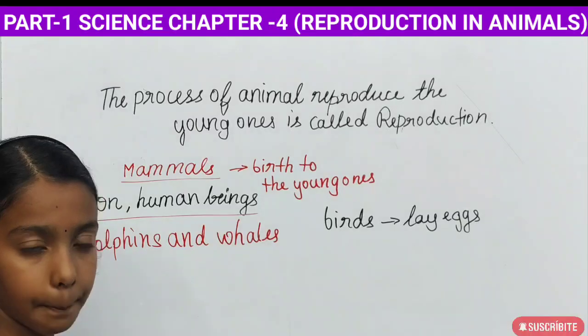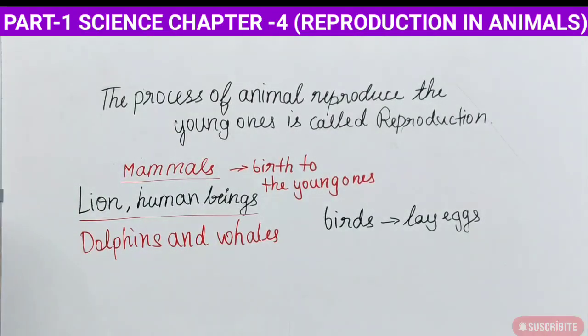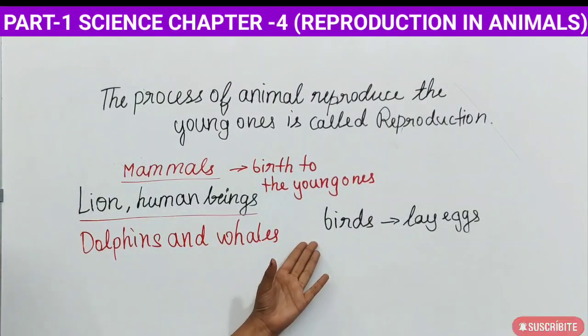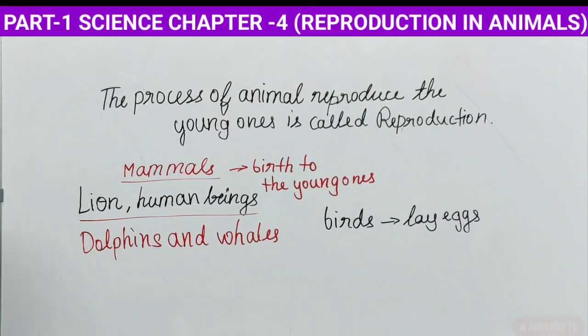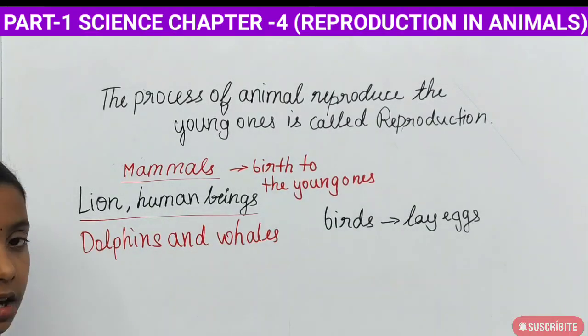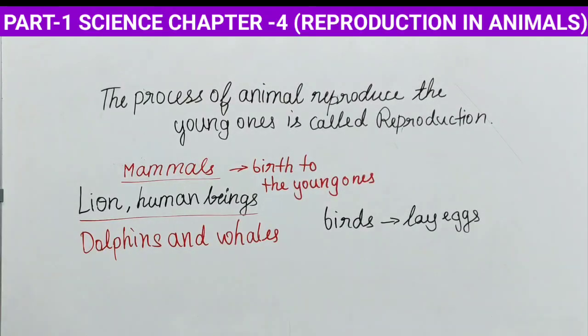Like the bird, a hen lays an egg that hatches. So the bird first lays an egg, so it's not a mammal. A mammal is a living animal that gives birth directly to the young ones.